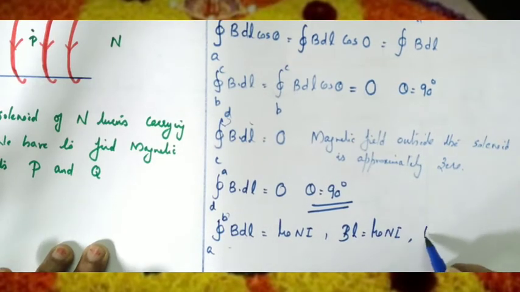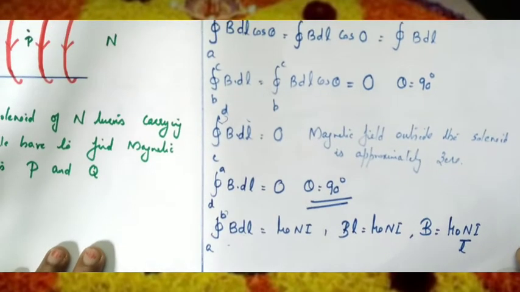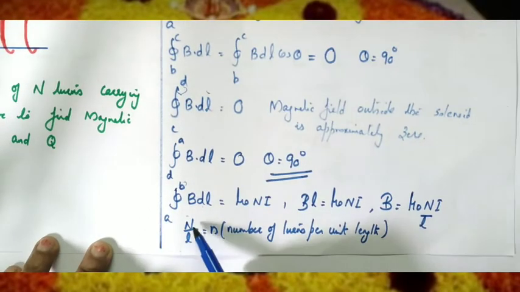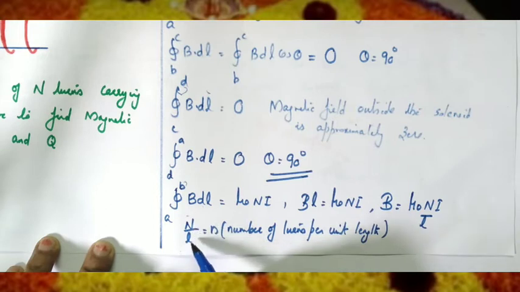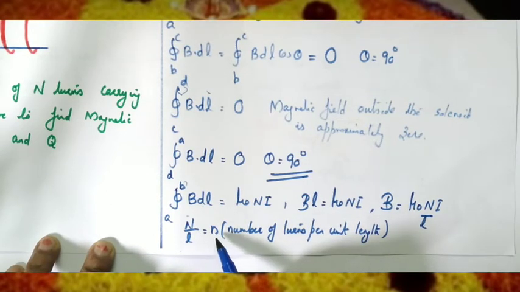We have to find the magnetic field, so B equals mu 0 N i divided by L. Now we are introducing a new term: capital N divided by L is called the number of turns per unit length, which is represented by small n.